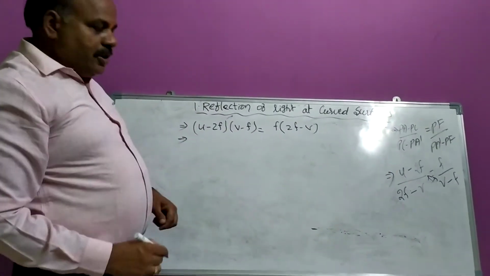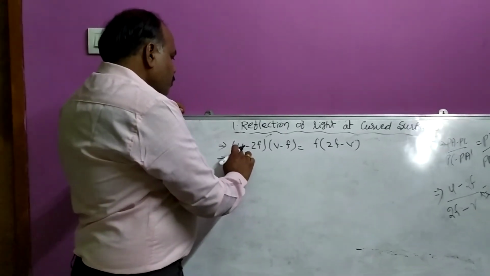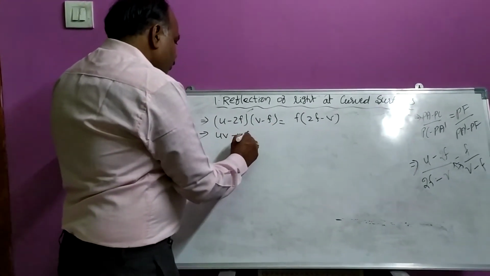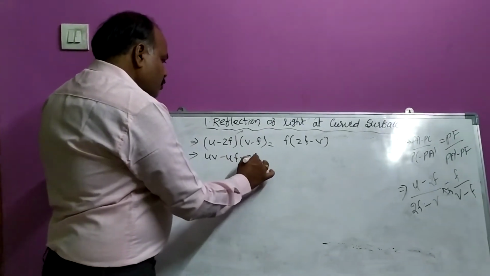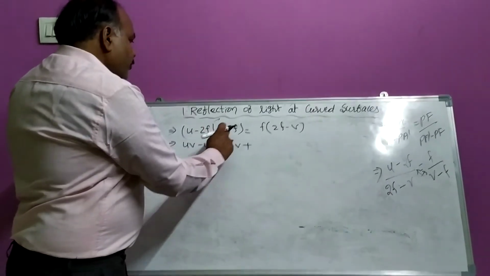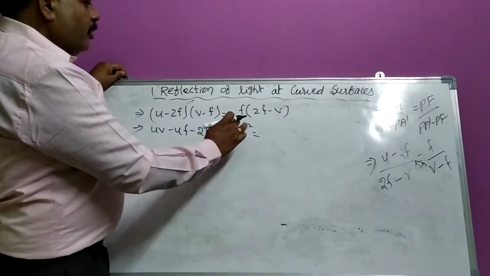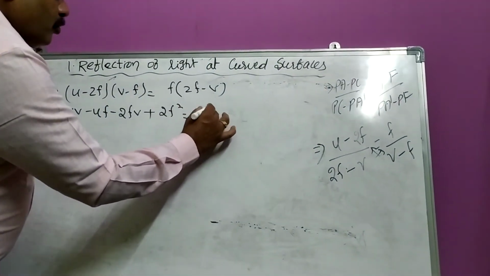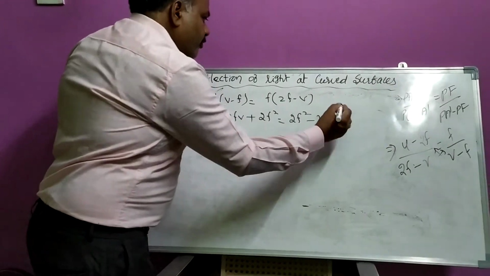Look here, children: u into v, uv; u into f, uf, minus; 2f into v, minus 2fv; minus into minus plus 2f into f, 2f square, is equal to f into 2f, 2f square, minus f into v, fv.